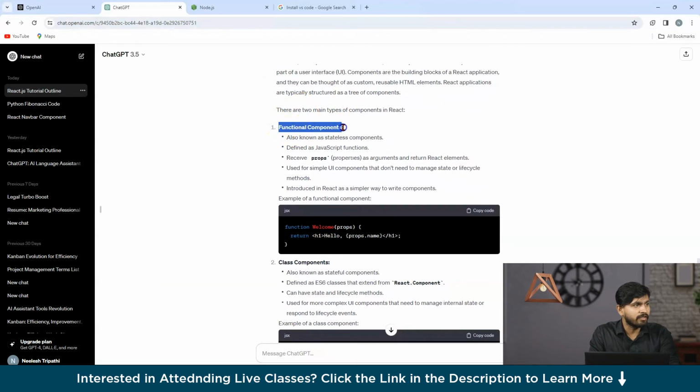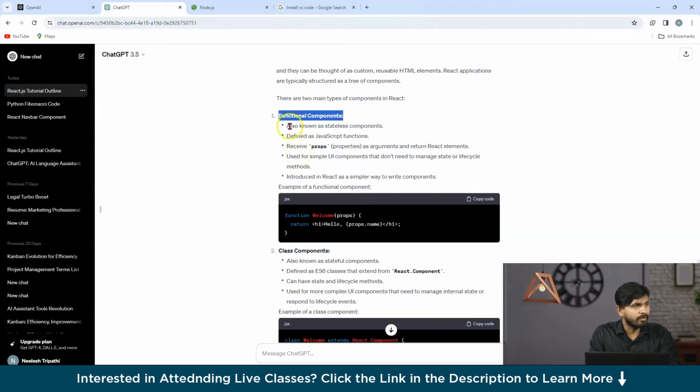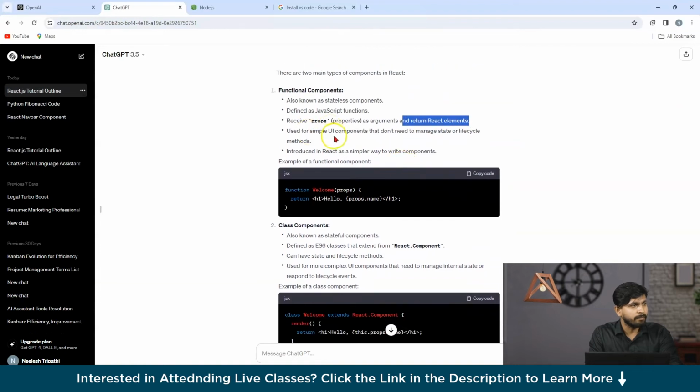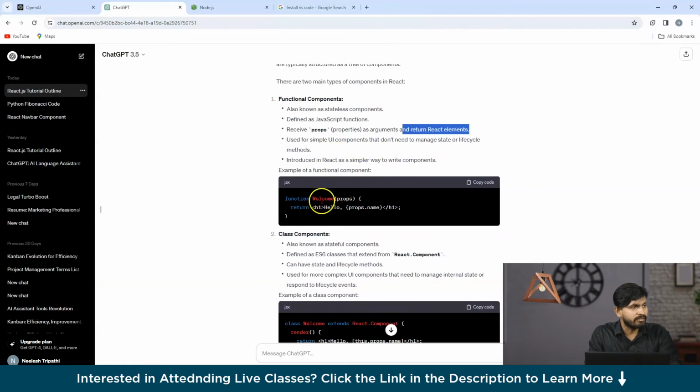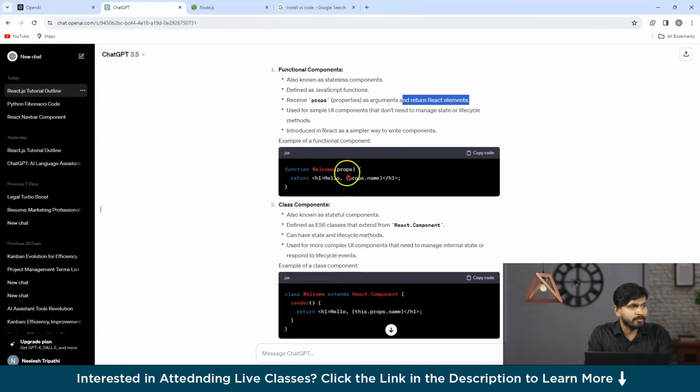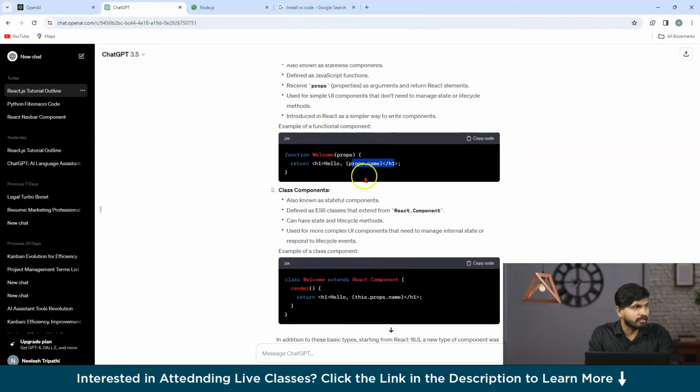The first one is the functional component. So what are functional components? They are also known as stateless components, which are defined as JavaScript functions. They receive props, which are also known as properties, as arguments, and they return React elements. They are used for simple UI components that don't need to manage state or lifecycle methods. For example, function Welcome, the props is passed and we are returning an h1 tag with Hello, and for the name we are typing props.name. Got it? Something like this is called a functional component.